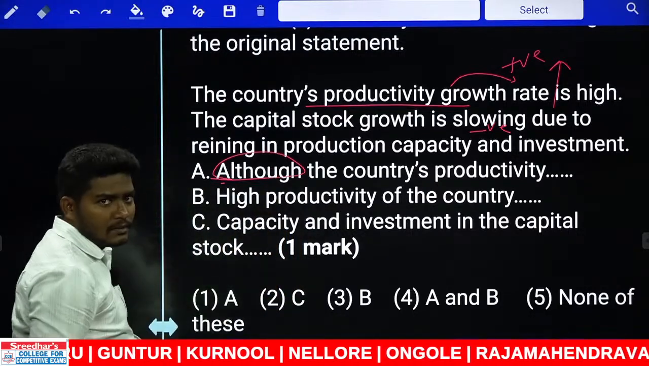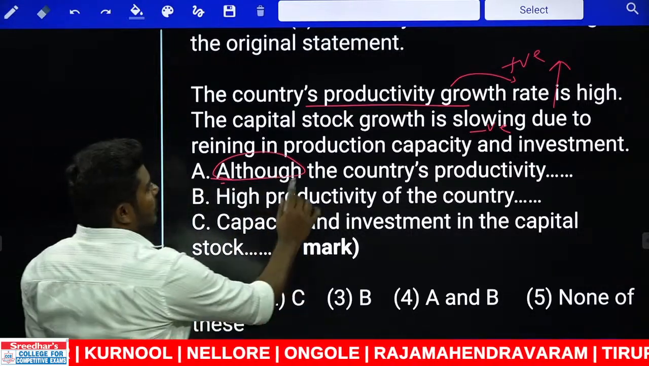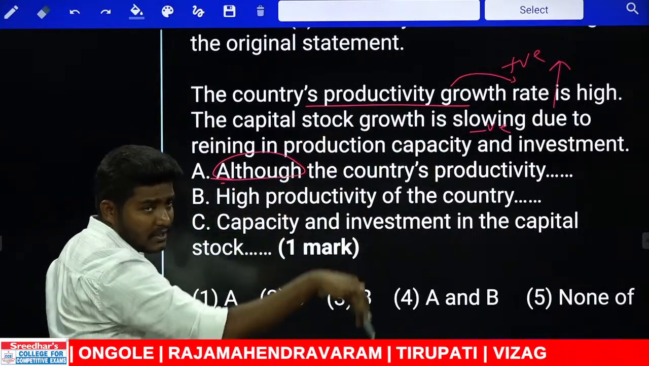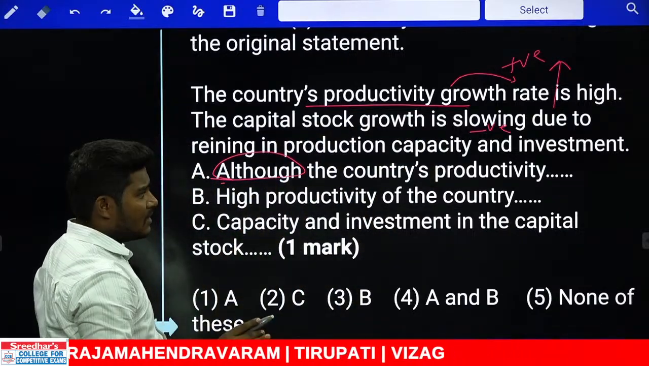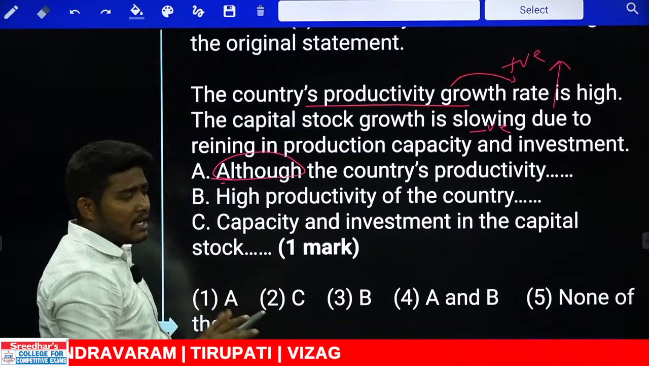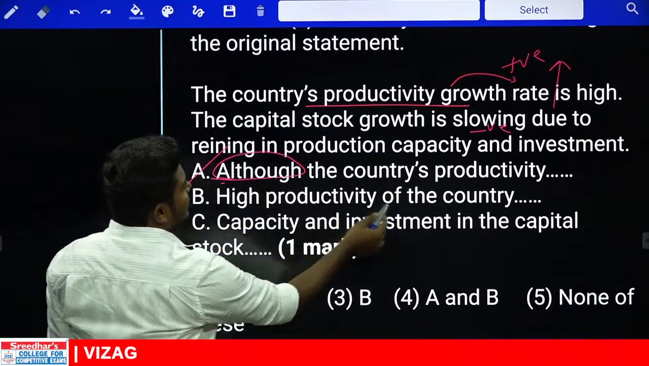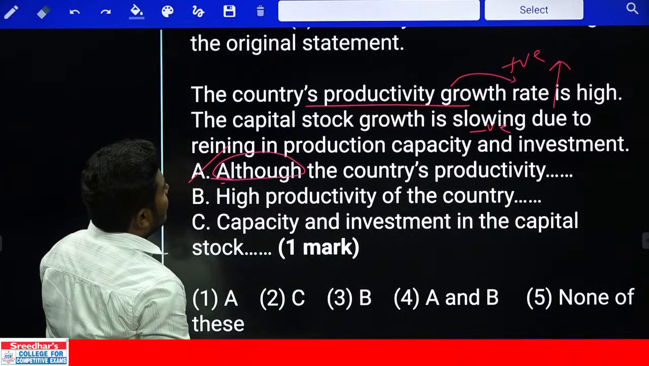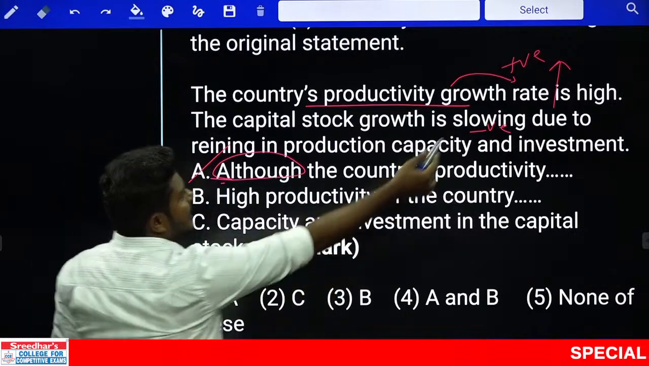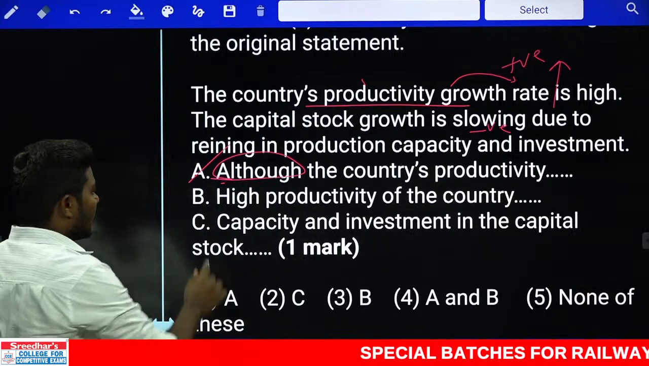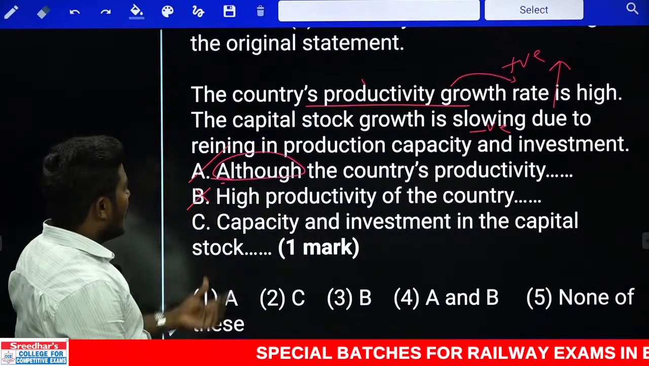First case, contrast, clear? Although the country's productivity growth rate is high, the capital stock growth rate is slowing due to any reason, whatever it is. We just need to find out the contrast. First one is already contrast. Look at the second one, high productivity of the country. Is there a high productivity of the country? High is at the end, productivity is there, country is there. The sentence formation is not correct. Eliminate B.